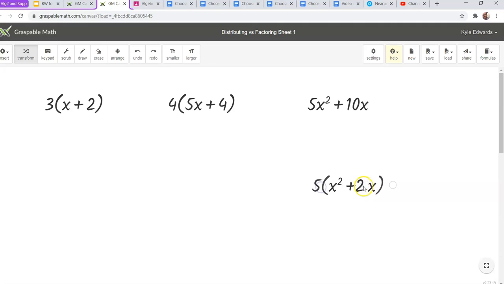And when I factor this thing completely, I'm left with what we called intercept form. Now I have 5x is one of my factors, and x plus 2 is one of my factors. I could set those equal to 0, just like we did before, and find the x-intercept. So now we're going from standard form to intercept form. That was one of our main goals here for this unit, was being able to do that, and factoring does the job for us. Okay, moving on.